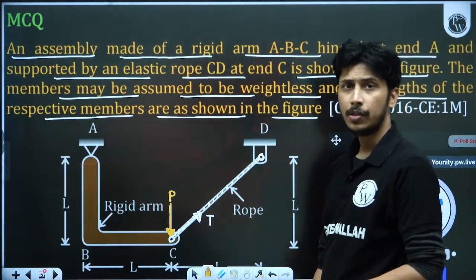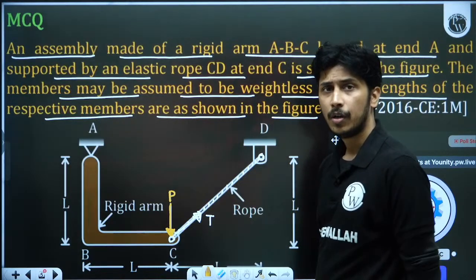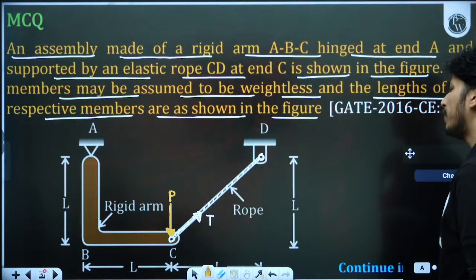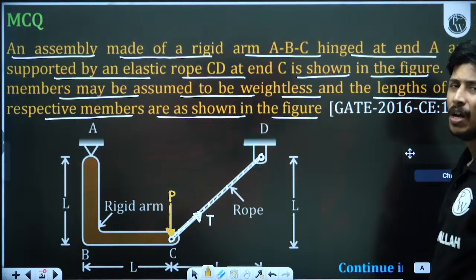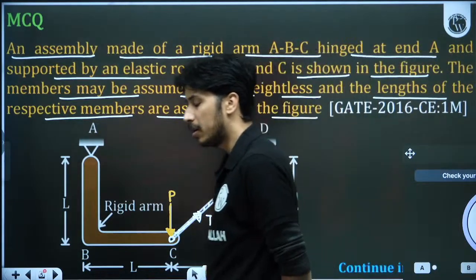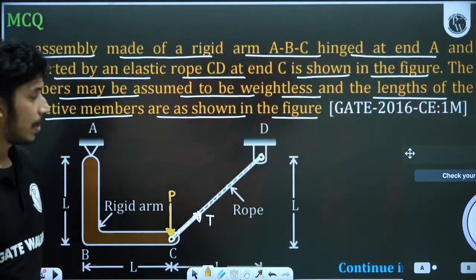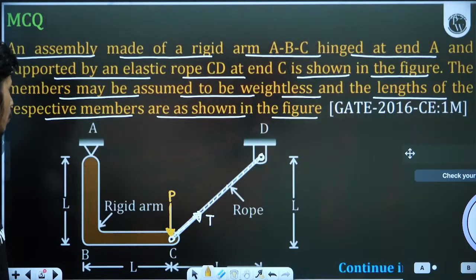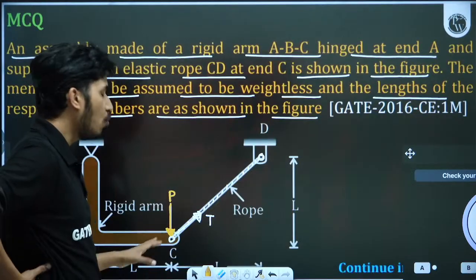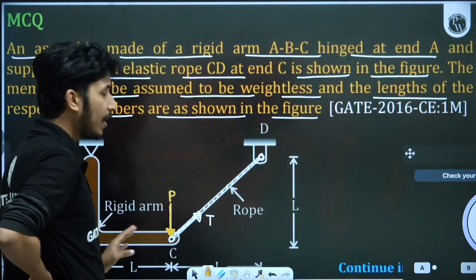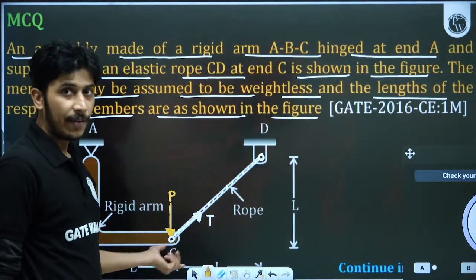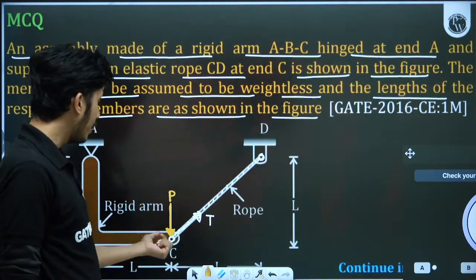Okay, let's solve this question because all of you have given the answer and the poll has ended. This is a 1 mark question, so we are not expecting it to be very difficult. There is no extension of the rope given. They have not defined that the rope is extended or not. So we are considering that this rope is not going anywhere, which means that the force is balanced.